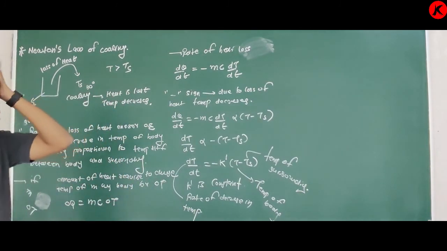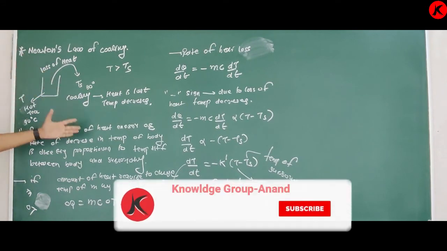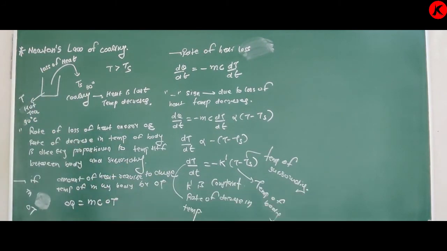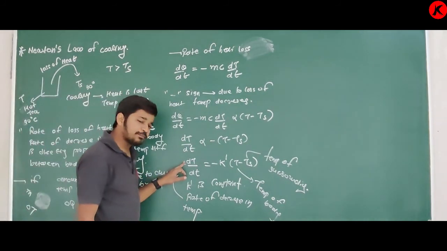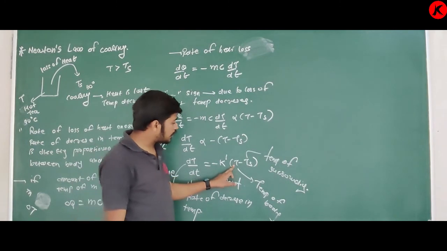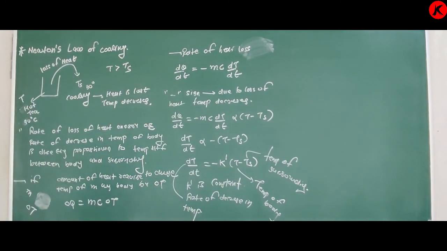Clear? So yes, this equation for Newton's law of cooling you have to remember to solve questions. This dT means change in temperature. This dt means time. K constant, T temperature of body, Ts temperature of surrounding. So yes, this is Newton's law of cooling that you have to remember.